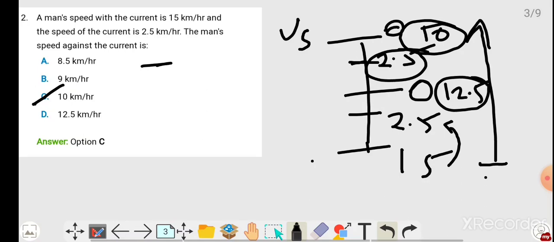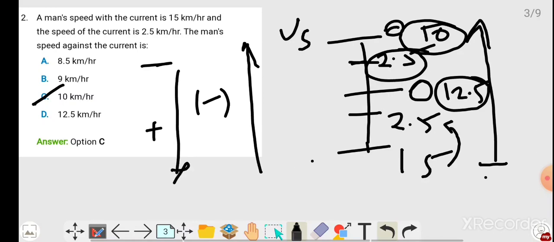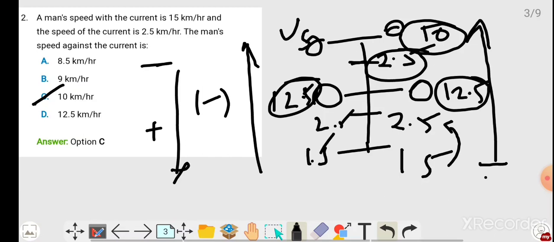What have you done? Nothing, friends, just when you are going upside you make it minus, when you are coming downside you make it plus. We don't know this value here, so what we did is, the boat speed, we know this is 12.5. How do we know? 15 minus 2.5 means 12.5. After that 12.5 minus 2.5 means it is 10 kilometers per hour. So the upstream speed is 10 kilometers per hour. So simple, friends, it is easy to learn this method. This is one of the easiest methods.